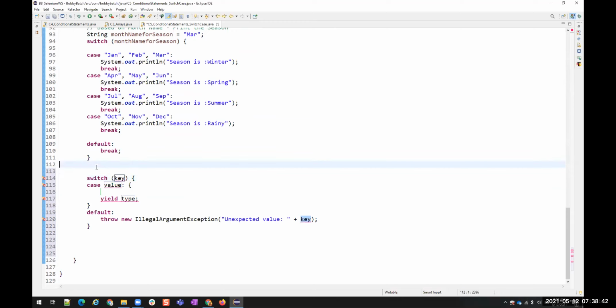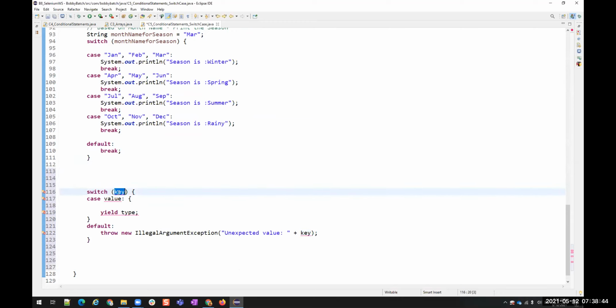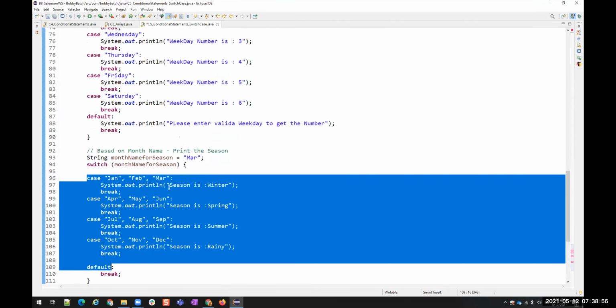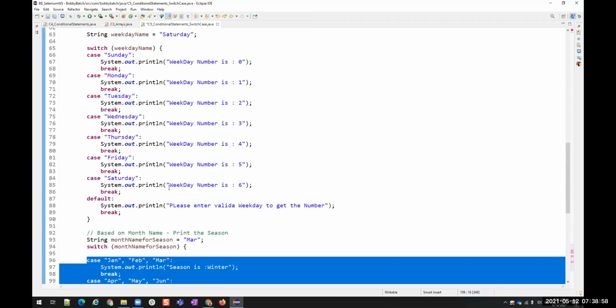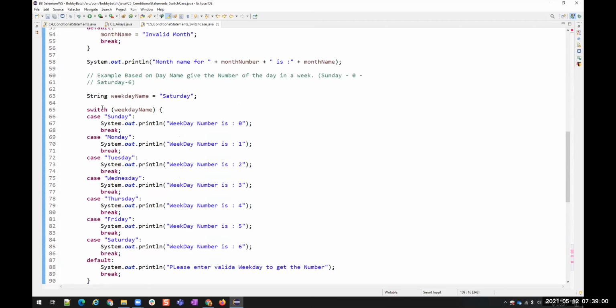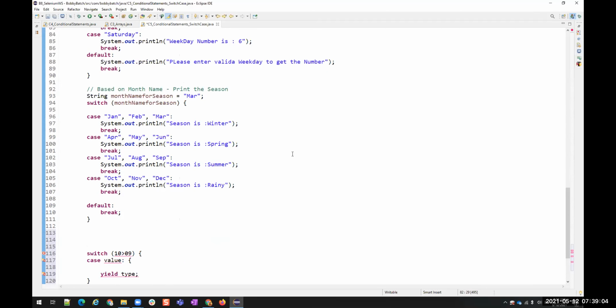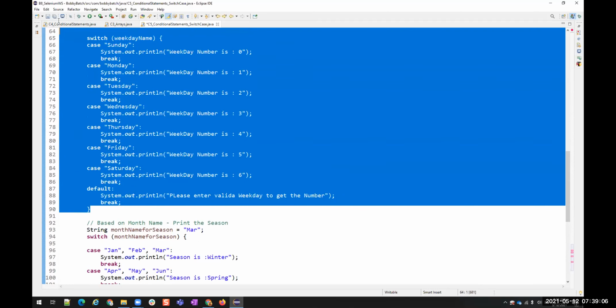Nikhil, I have one question. If you want to run only the second block, can you run it instead of running the whole thing? You gave the first example for the days, then numbers, then months. I want to run only this block, the second one, not the other one.